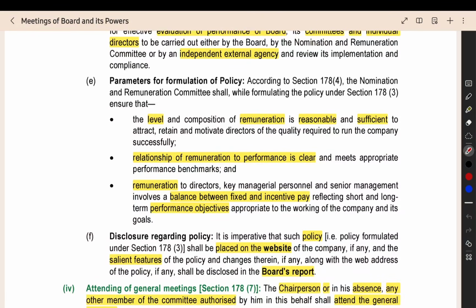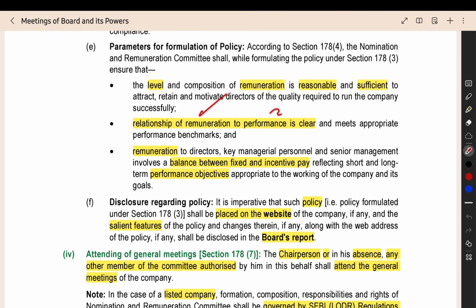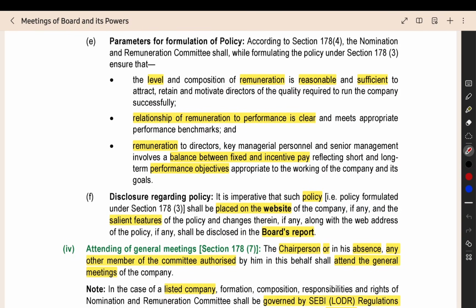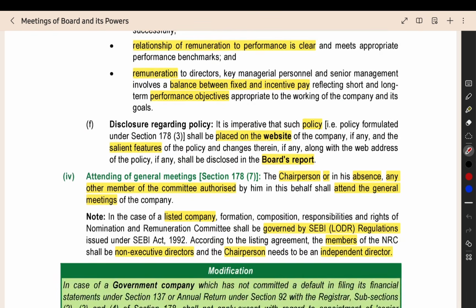Then they will create the policy, and in the policy they have to make sure that the level of remuneration is proper, reasonable and sufficient. The relationship of remuneration to performance is clear. If you give this much remuneration, how much performance will be there, that should be clear. And in remuneration, there should be a balance between fixed and incentive pay. How much you are paying fixed, how much you are paying as incentive, how much based on the production target or the profit of the company, that you have to define properly.